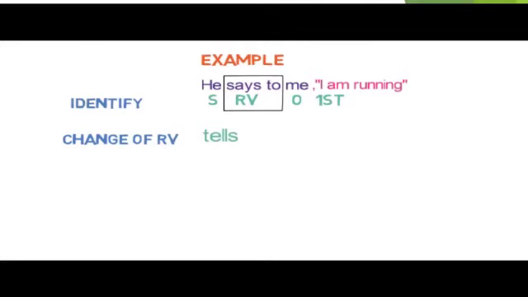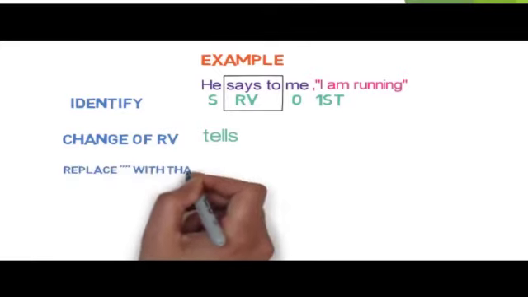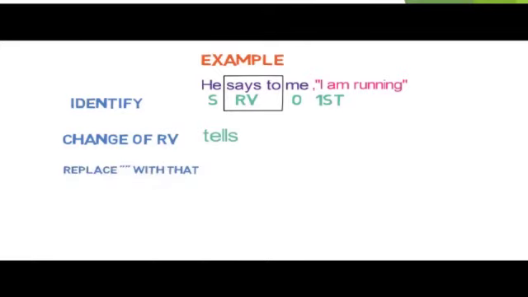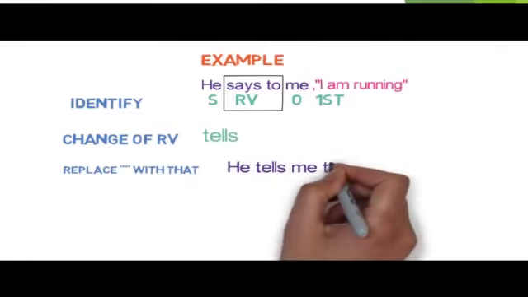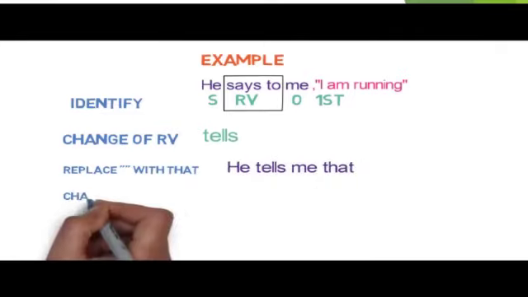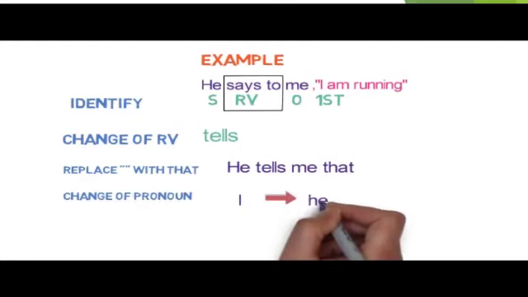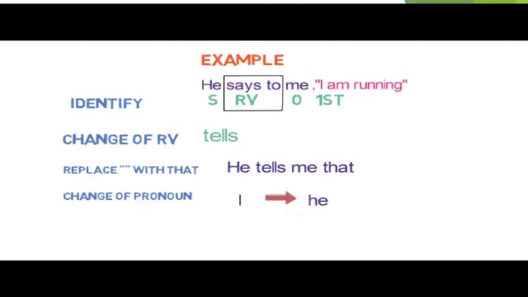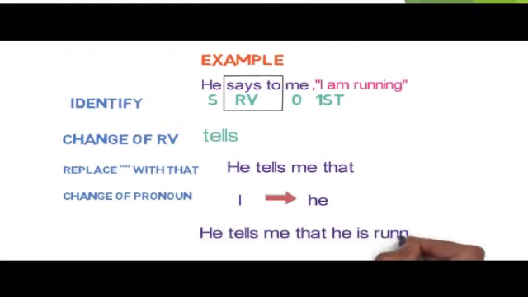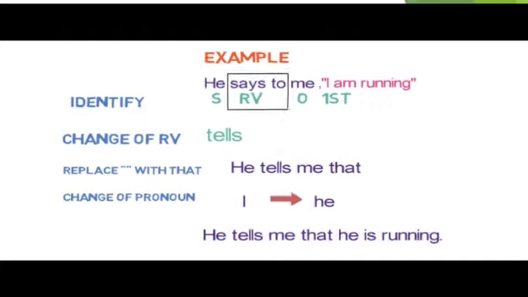The third step is replace inverted comma with that. So the sentence will become like this: He tells me that. Fourth step is change of pronoun. Here I will be converted to he. Now fifth and sixth step will be eliminated as reporting verb is in present tense. The final sentence in the indirect speech is: He tells me that he is running. I hope now you have understood how to convert a direct speech to indirect speech. That's all in this lesson.